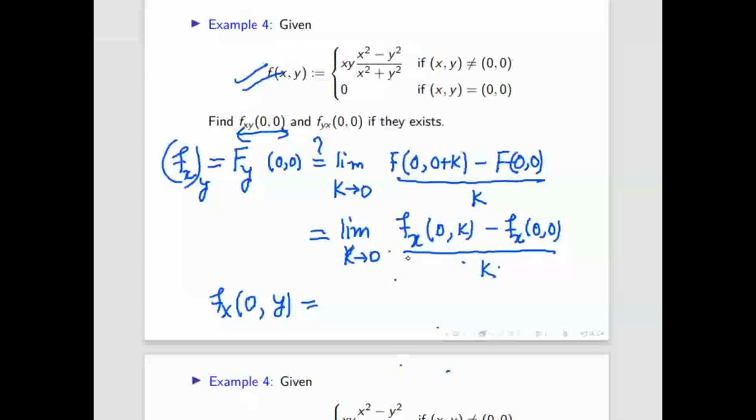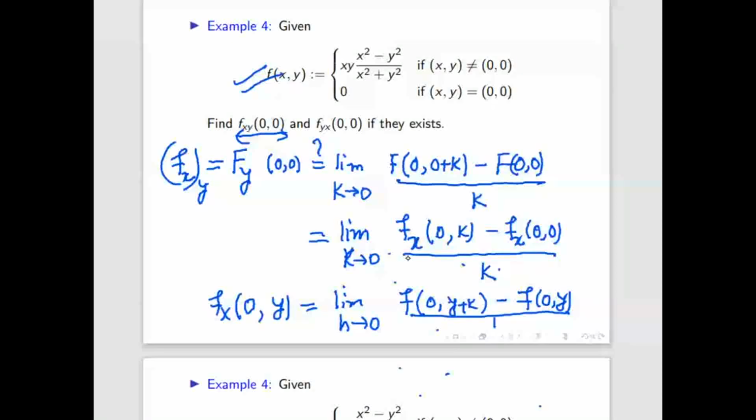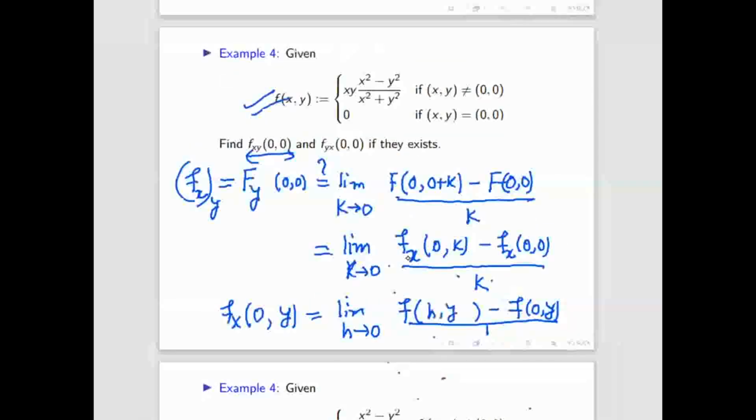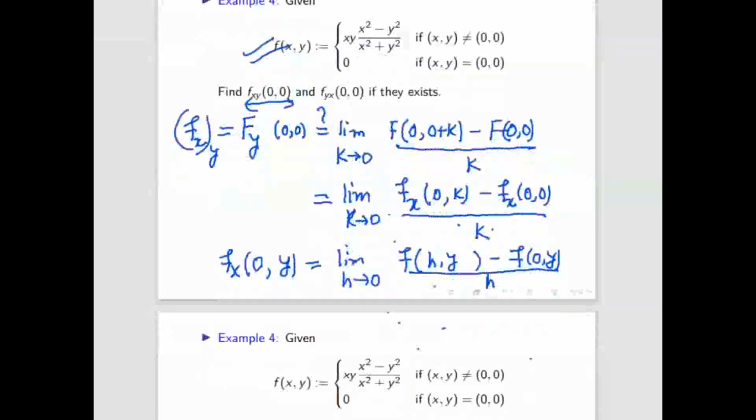According to the definition, it will be limit h tends to 0 of f of, so tell me what to write. 0 plus h comma y, divided by h. Is it okay?